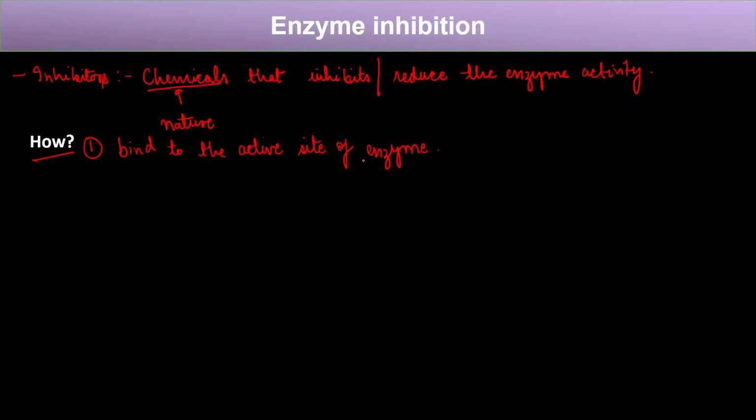The substrate binds to the enzyme active site because the active site has a shape complementary to that of the substrate, right? But in the case of inhibition, the inhibitor can also bind to the active site of the enzyme and hence can reduce or inhibit the activity of that enzyme.